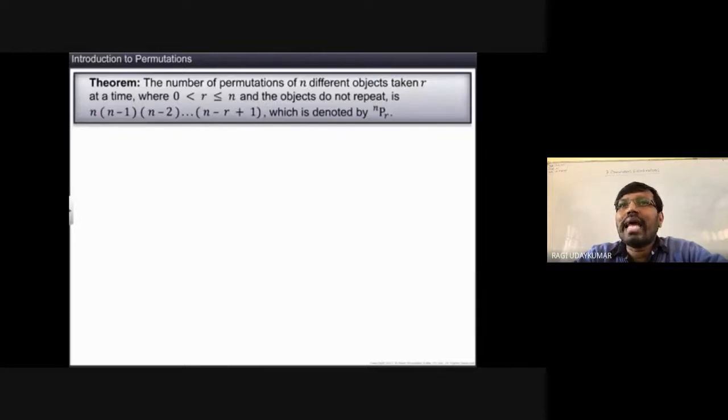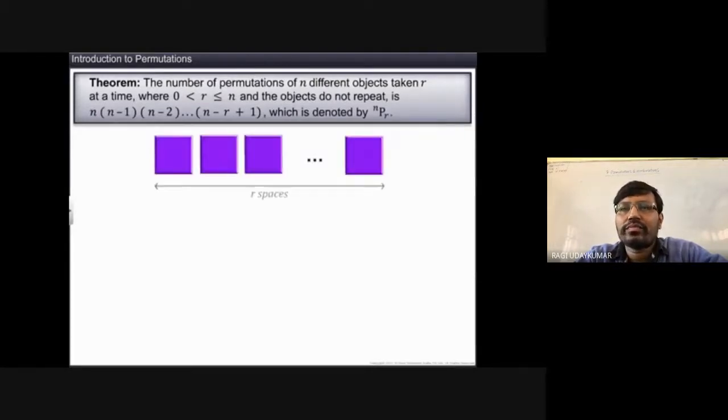And that r should be less than or equal to n. When they do not repeat, it is n into n minus 1 into n minus 2 and so on, up to n minus r plus 1, which is denoted by nPr. It is represented by nPr.